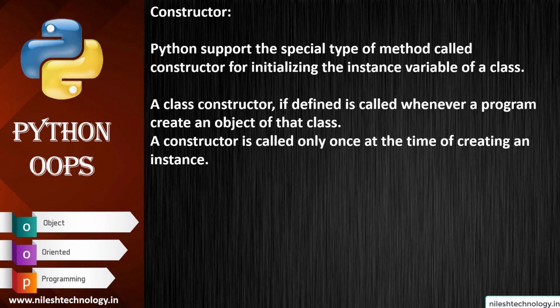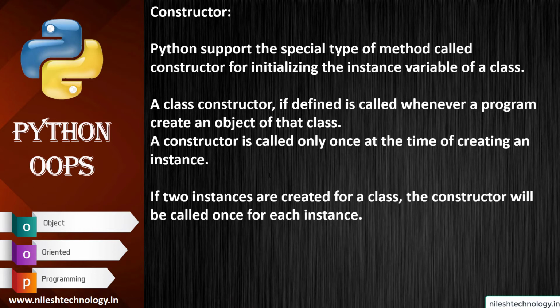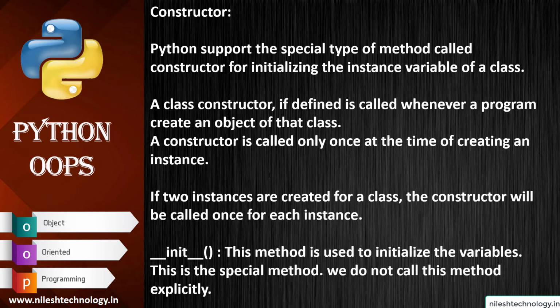A constructor is called only once at the time of creating an instance. If two instances are created for a class, the constructor will be called once for each instance. And the syntax is double underscore init double underscore, opening closing bracket.